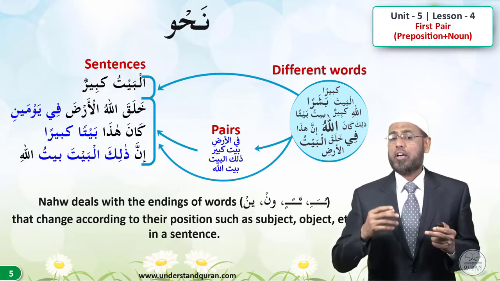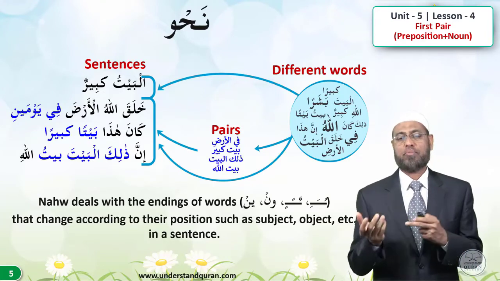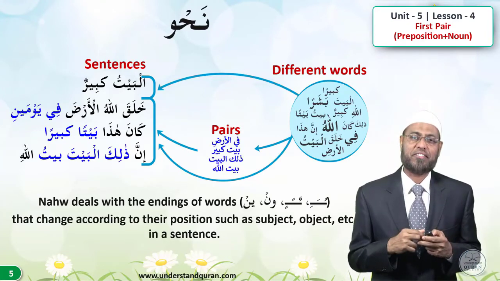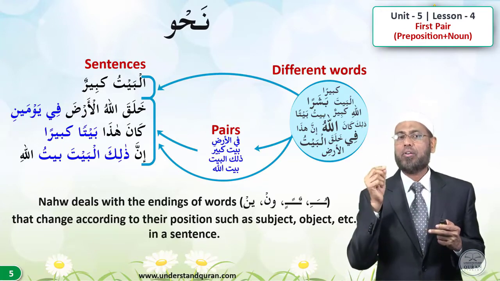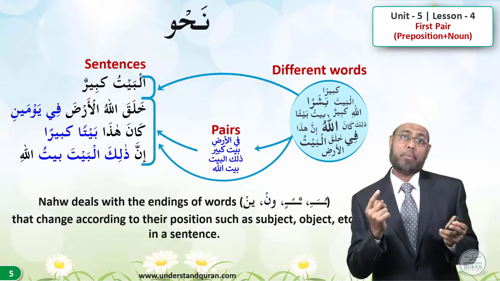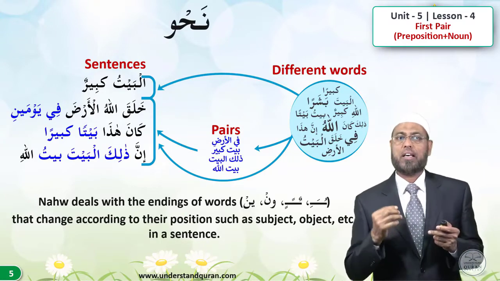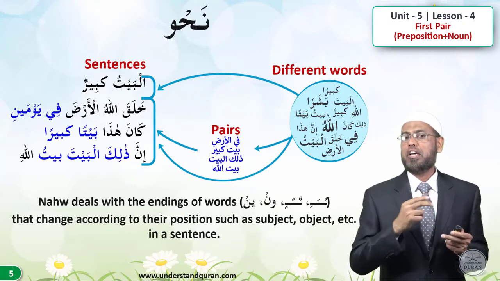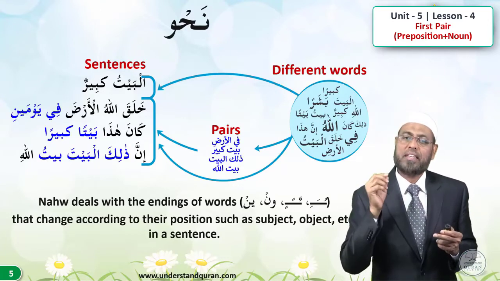These endings change according to their position, such as subject, object, etc. in a sentence. So nahw deals with the changes in the endings of the words in a sentence, like al-baytu kabirun, khalaqallahu al-arda, kana hadha baytan kabiran. So these changes, u, a, e, is dealt by nahw.